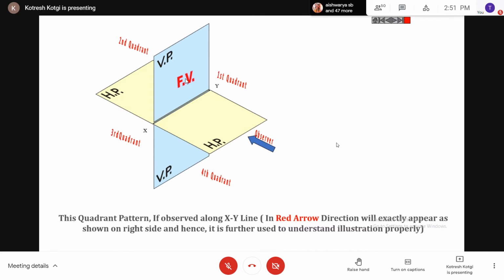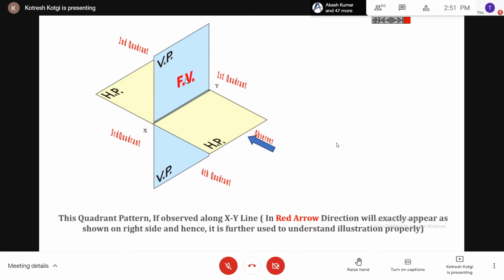Front view always we get on the vertical plane. The observer is standing in front of the object. Whatever he sees by standing in front of the object, that is front view. That projection we get on the vertical plane, and that view we call it as front view.